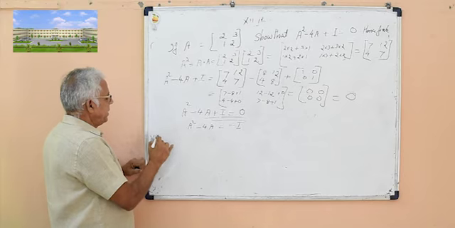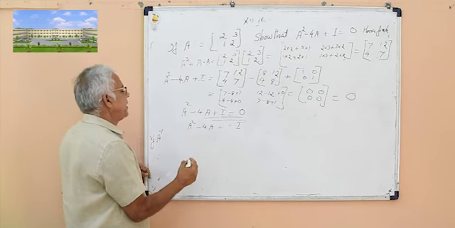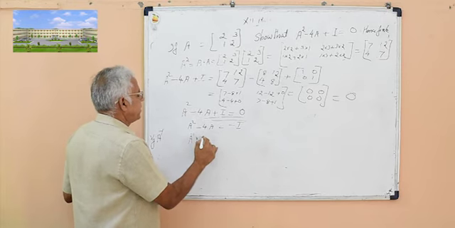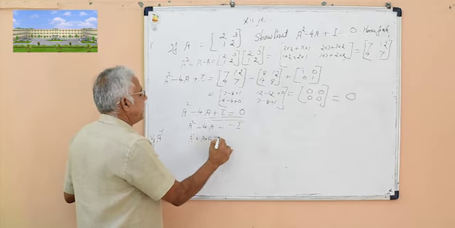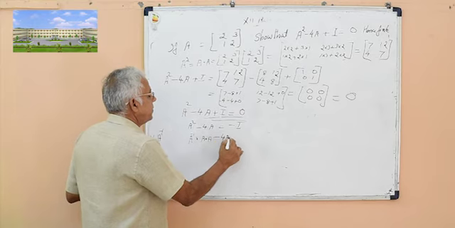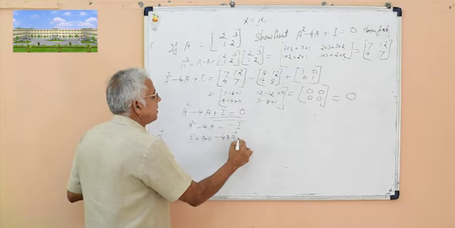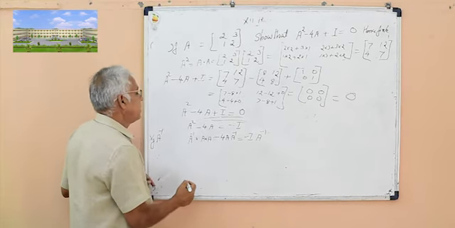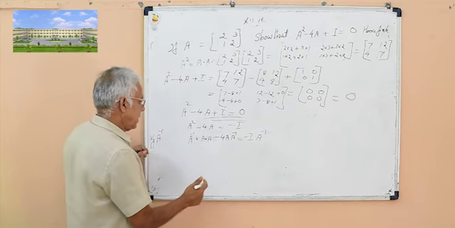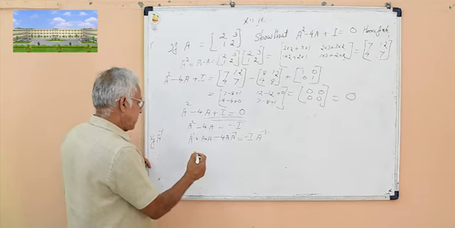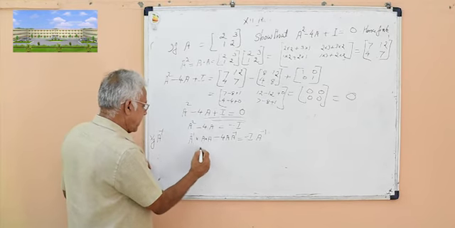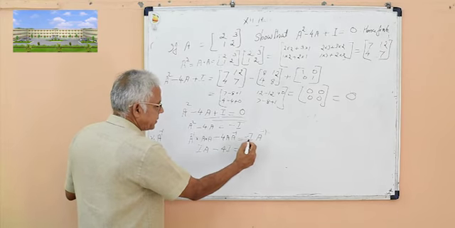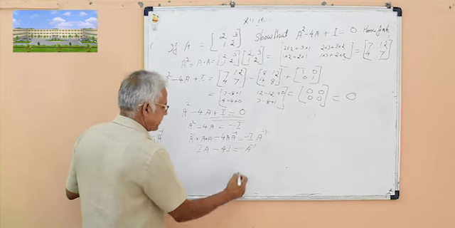Multiplying by A inverse, we get A inverse into A square, which is A into A, minus 4A into A inverse is equal to minus I into A inverse. So A inverse into A is I. So A minus 4I is equal to minus A inverse.